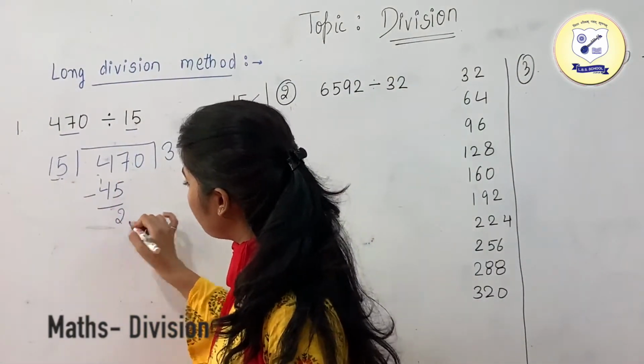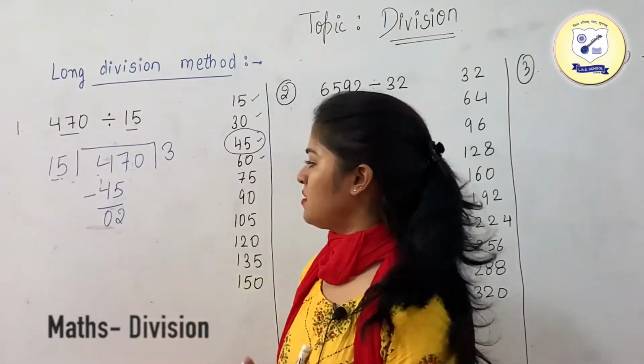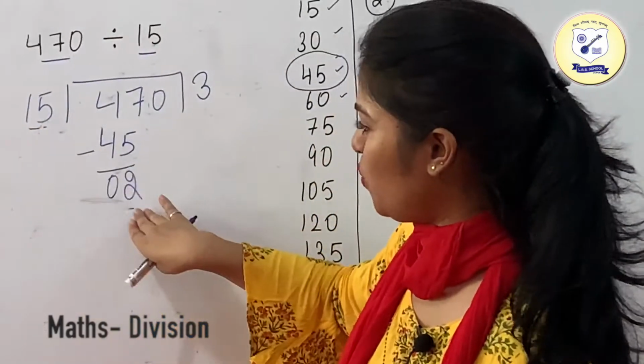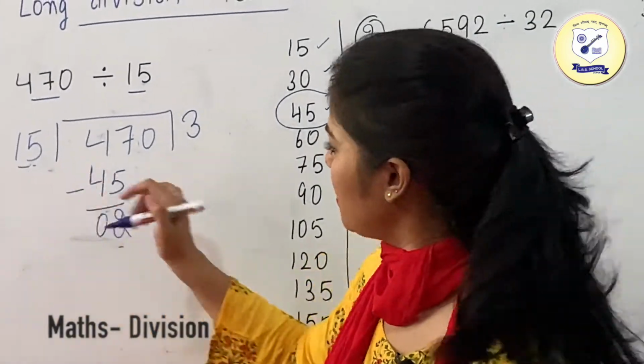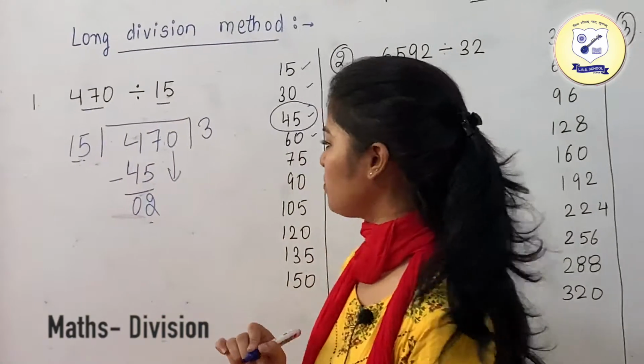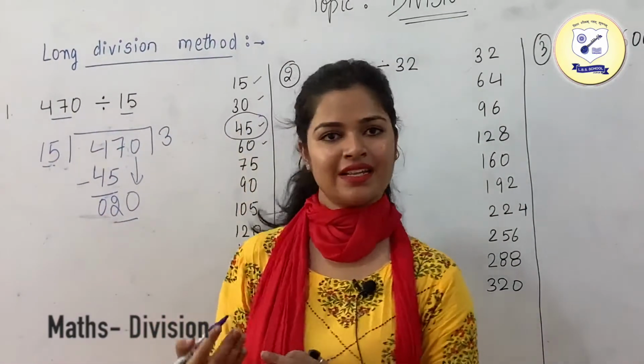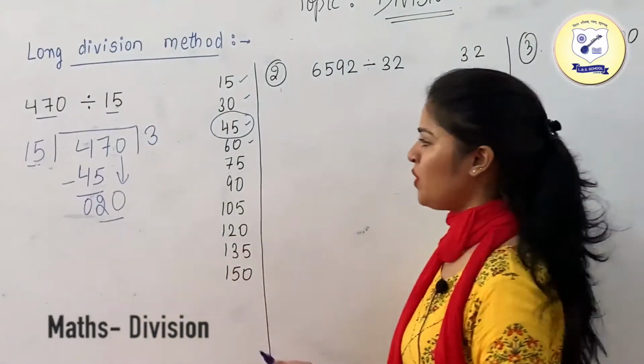7 minus 5 is 2, and 4 minus 4 is 0. So now we are having 2 over here. As you can see, this 2 is less than 15, so we cannot divide it. What we are going to do is put down the next number, which is 0. Now this number has become 20, which is greater than 15. So yes, we can divide it now.